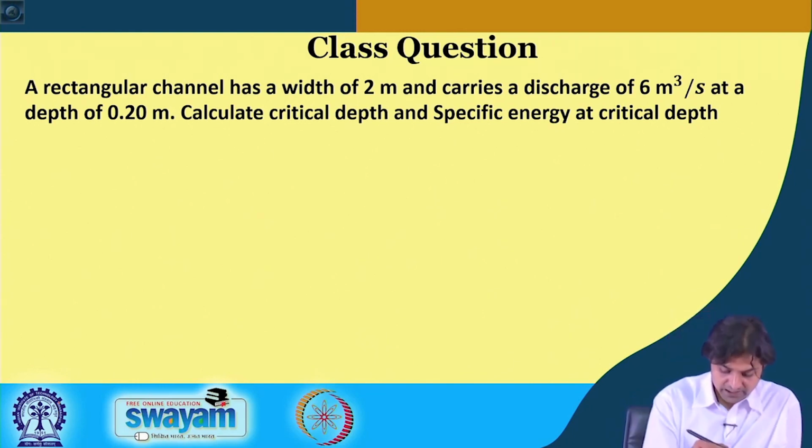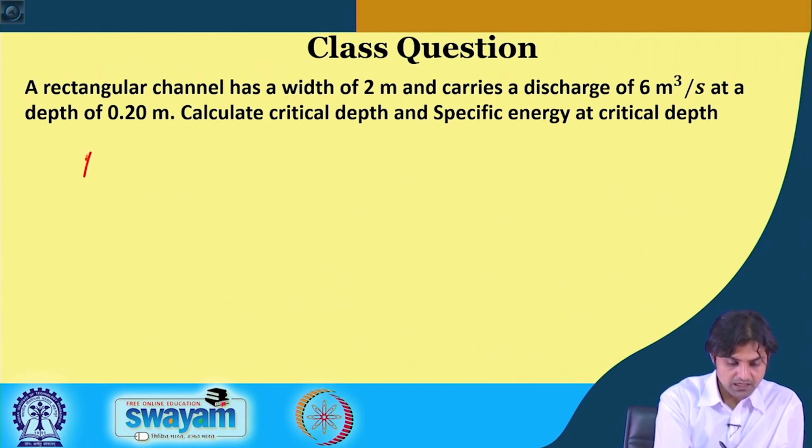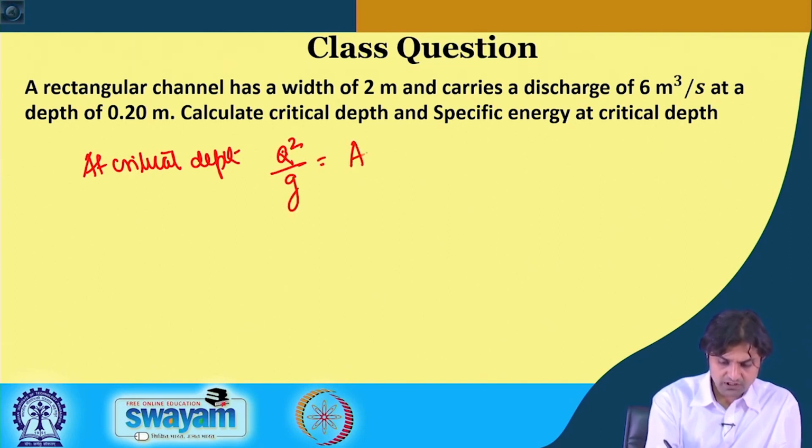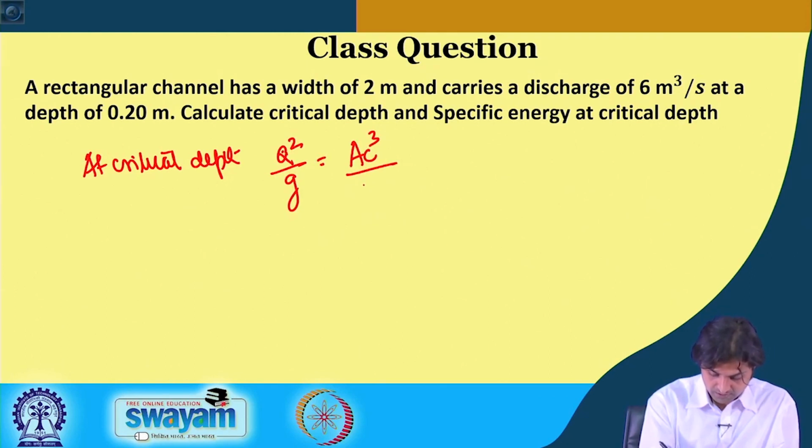So, we have already seen that if we write in terms of capital Q, we can write AC, in terms of area. If this is the B, this is the channel width, and AC simply is the area.